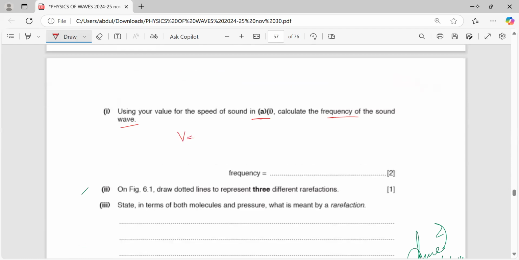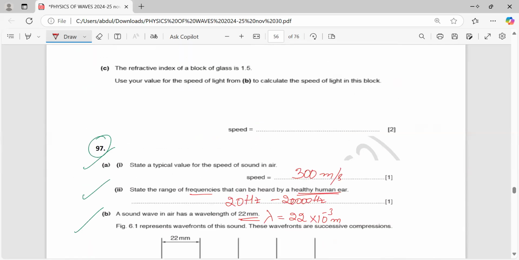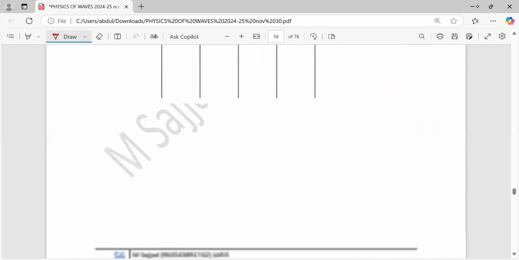So v = fλ. This implies that f = v/λ. We have used the speed of sound 300 over λ, that is 22 times 10 raised to power minus 3. Why minus 3? See here again, the wavelength is 22 millimeters. So milli means 10 raised to power minus 3.